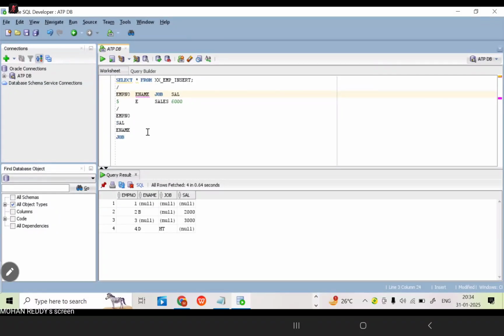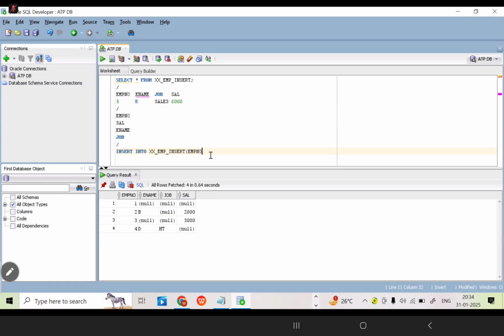Now I don't want to give the proper sequence of your columns, but I can still store the data into a table. How can we insert? If you want to take the syntax, insert into, what is our table name? Take the table name xx underscore emp underscore insert. Just give the column names here. What are the sequence that you want to take here?